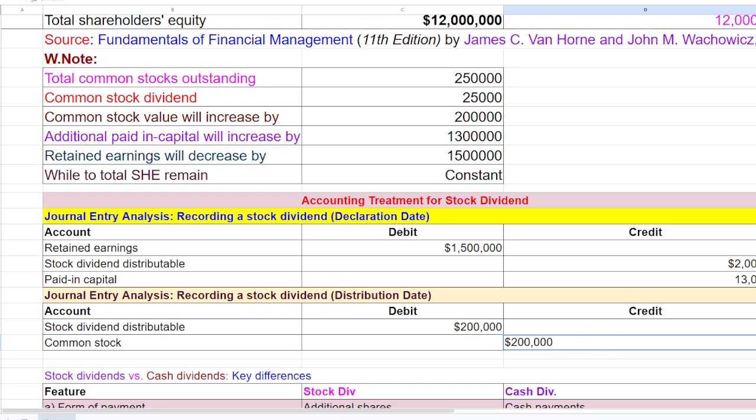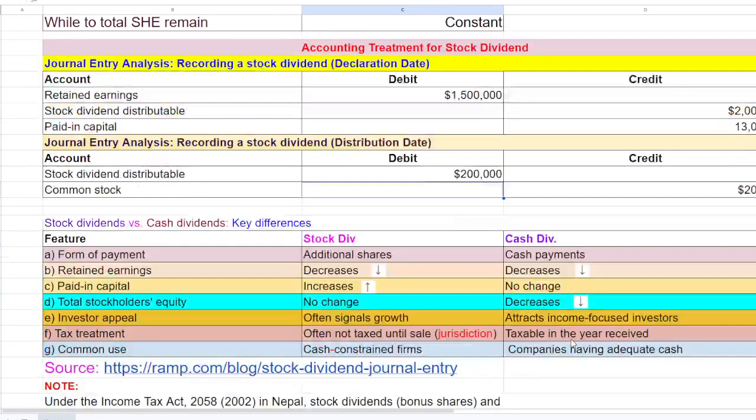This is at the time of distribution date. Okay, so now let's discuss the key difference between stock dividend and cash dividend, friends. Conceptually, you need to understand the fundamentals of a stock dividend and a cash dividend. Forms of payment: in case of a stock dividend, the company will pay additional shares, while in case of cash dividend, the company will disburse a cash payment.